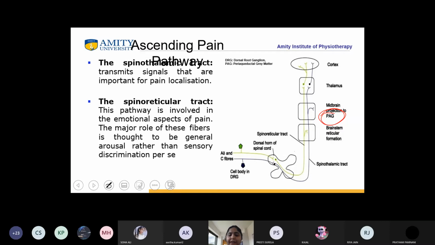Now what is happening? The blue one which you can see here is for the C fibers. We have discussed, C fibers are what kind of fibers? Are they large diameter or small diameter fibers? Small diameter, yes, ma'am. Are they myelinated or unmyelinated? Non-myelinated. So when the C fibers move, they cross through the spinothalamic tract and go to the cortex, right? And this is the A delta.